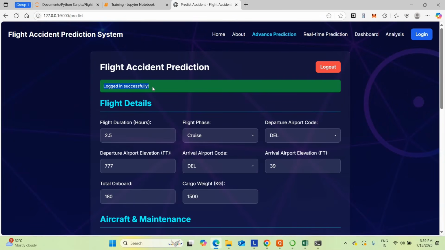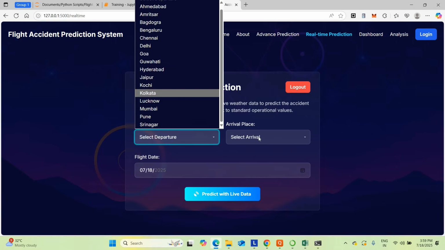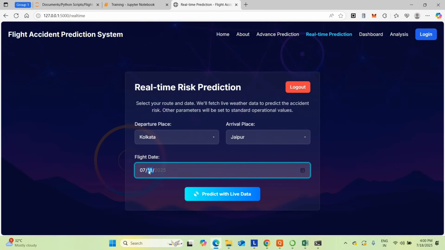Once you log in successfully, there are two options available: the advanced prediction or the real-time prediction. If you go for the real-time prediction, just select the airport, then the arrival place, then the particular date you are going to travel. That's it. You can predict the results. This is for the common user.